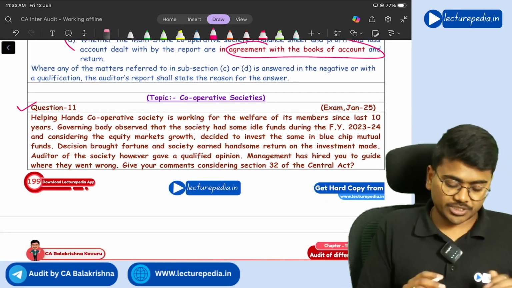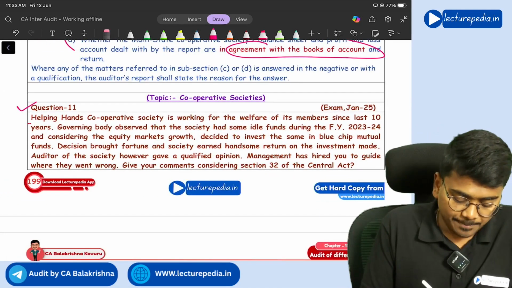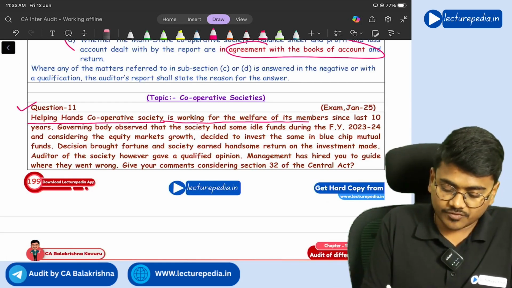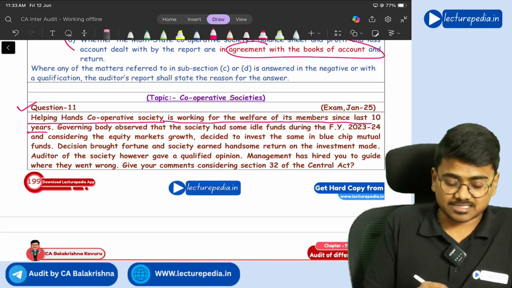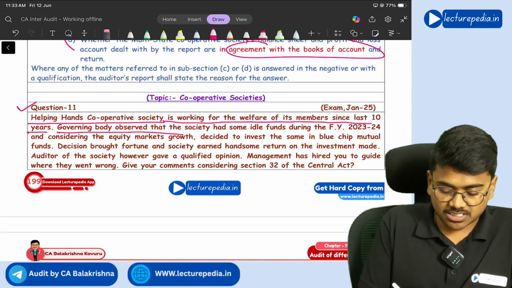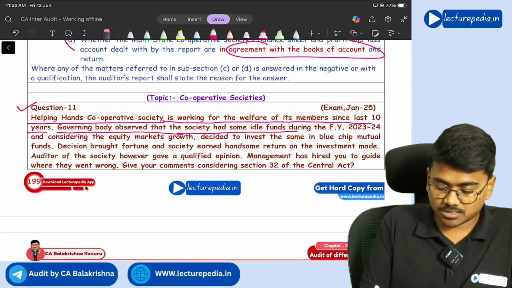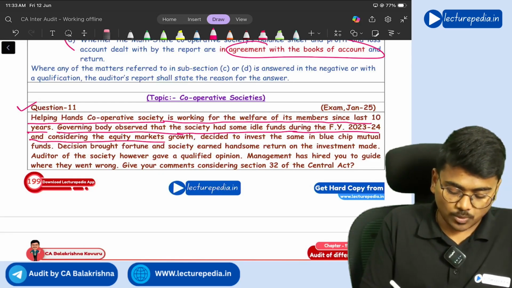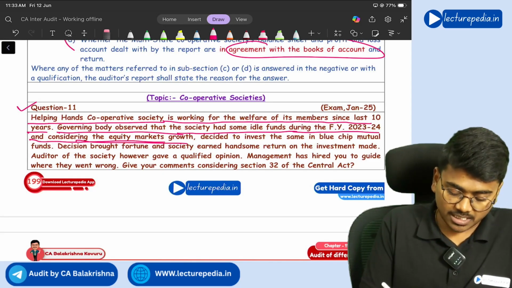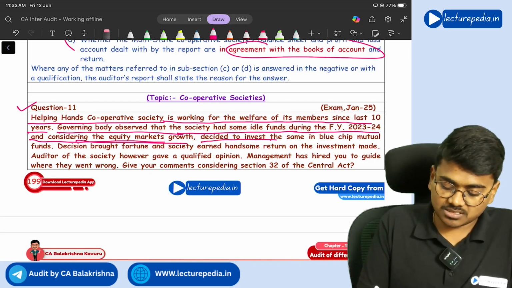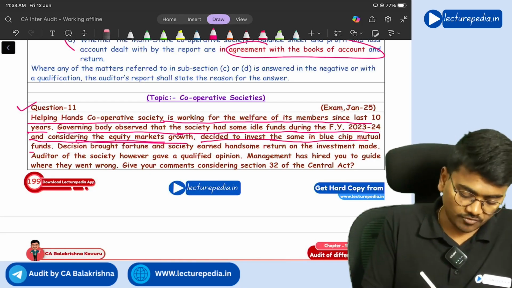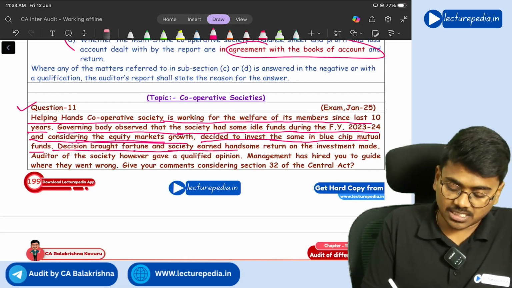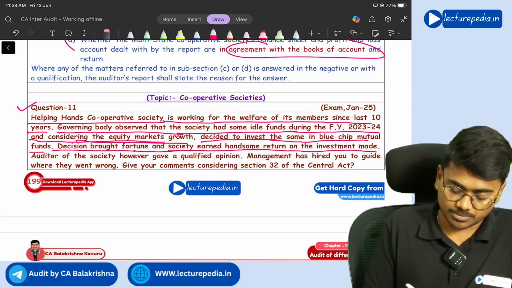Next, question number 11. Helping Hands Cooperative Society has been working for the welfare of its members for the last 10 years. The governing body observed that the society had some idle funds during the financial year 23-24, and considering the equity market's growth, decided to invest the same in blue chip mutual funds. The decision brought fortune, and the society earned a handsome return on the investment made.